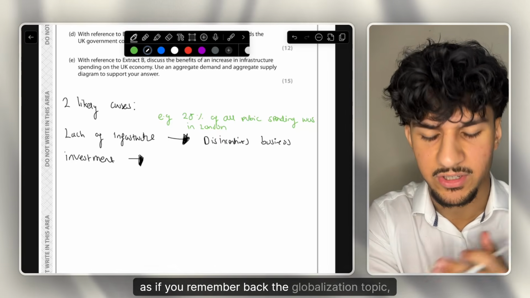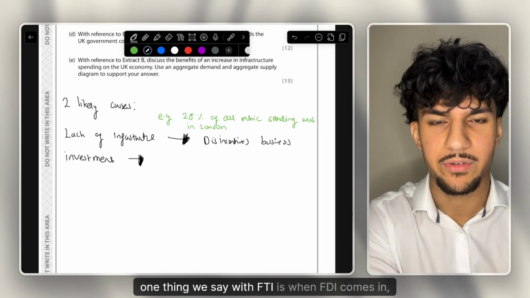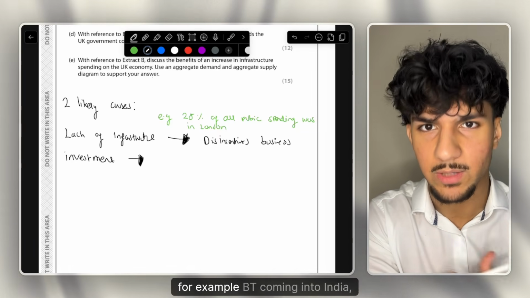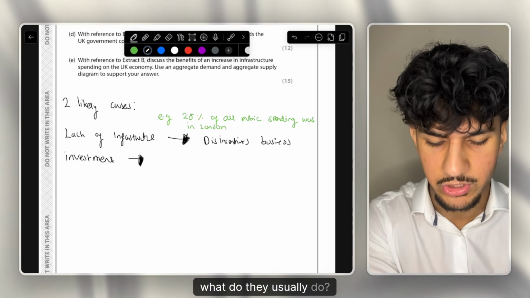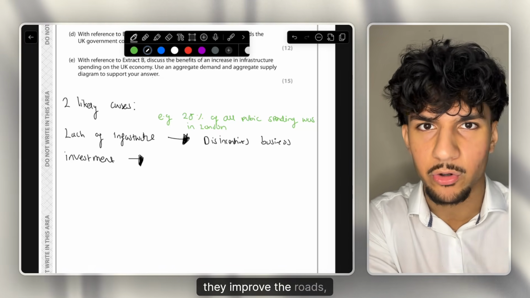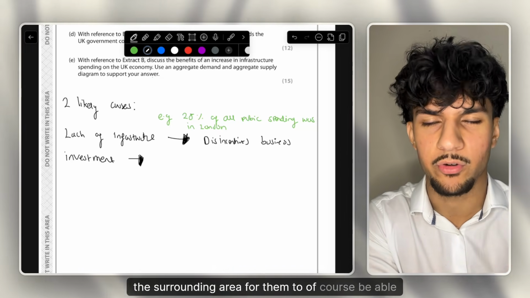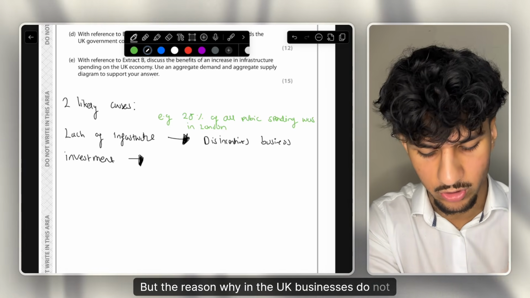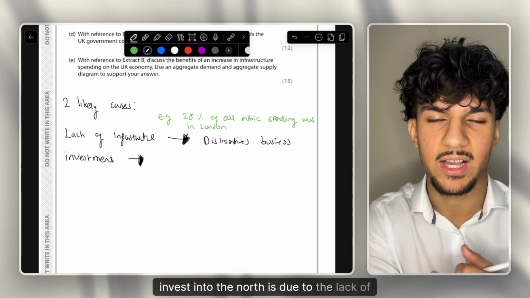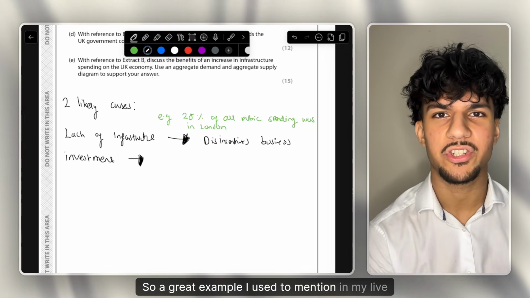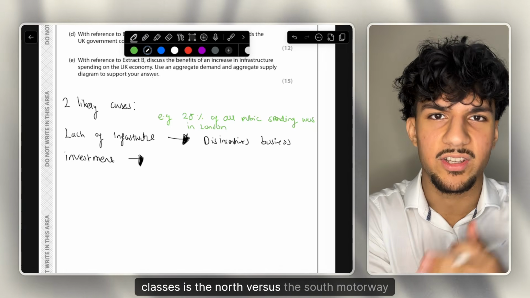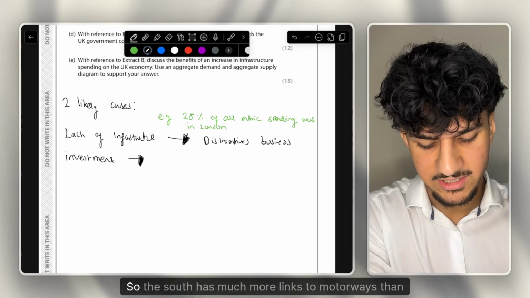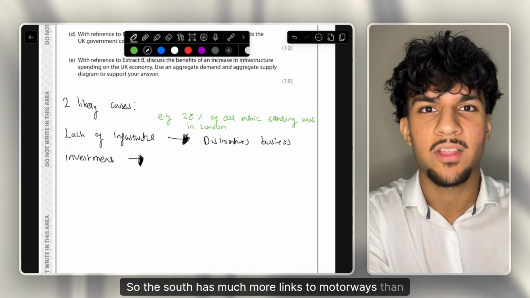If you remember back to the globalization topic, one thing we say with FDI is, when FDI comes in, for example BT coming into India, what do they usually do? They improve the infrastructure, they improve the roads and the surrounding area, to be able to operate in an efficient manner. But the reason why in the UK businesses do not invest into the north is due to the lack of infrastructure. A great example I used to mention in my live classes is the north versus the south motorway links. The south has much more links to motorways than the north.